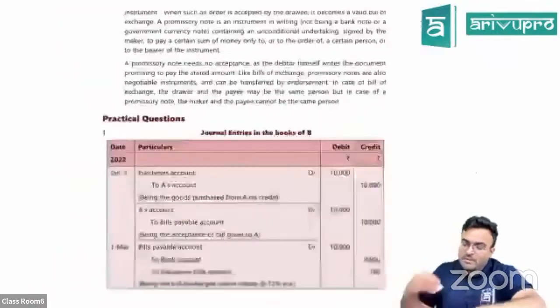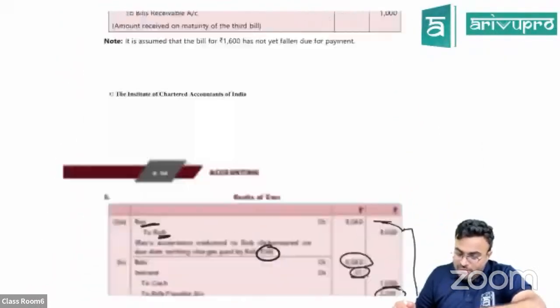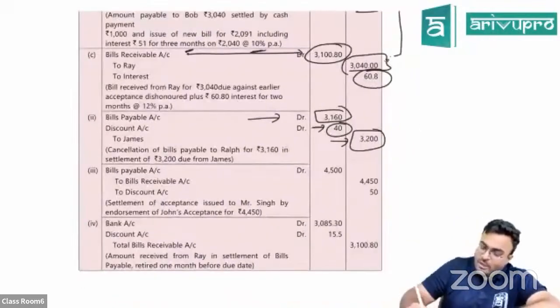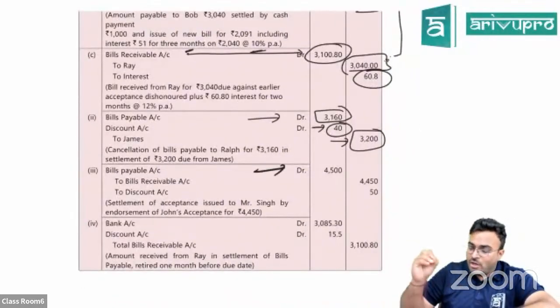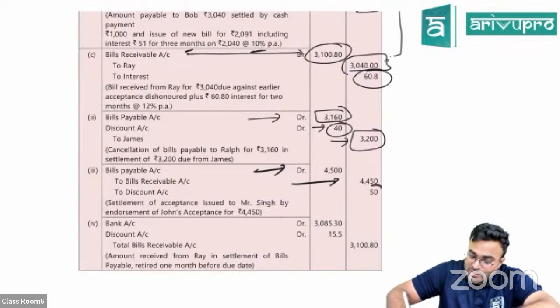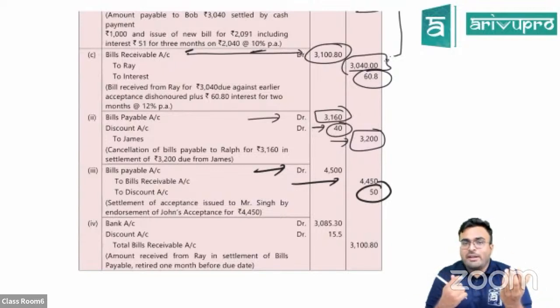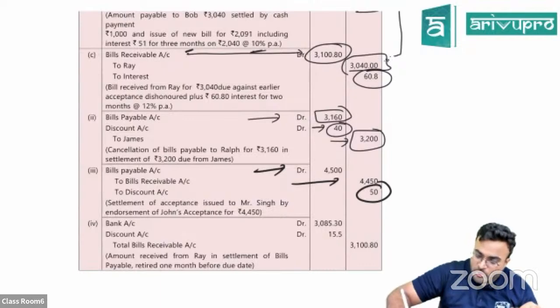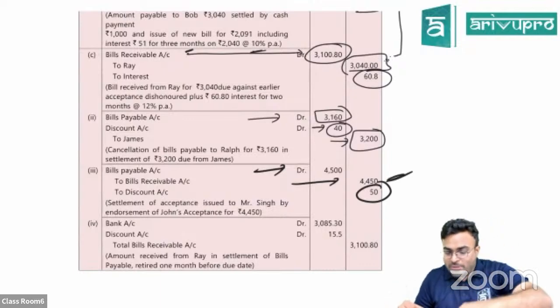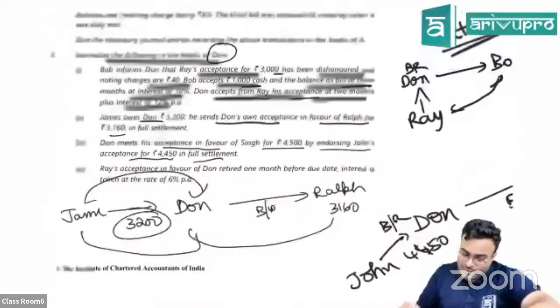So what's happening? There is one bills payable, there is one bills receivable. Just have a look at that. Those two are going to get adjusted. Bills payable 4,500 gone. Bills receivable, what is there is 4,450. So there is a 50 rupees shortage over here. This is discount received because I was supposed to pay 4,500, but I paid only 4,450. Bills receivable only 4,450. 50 rupees is discount. Clear? The last adjustment there.